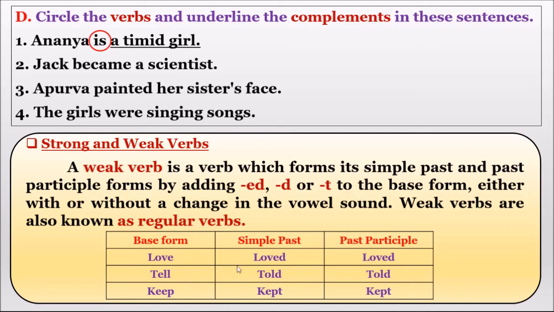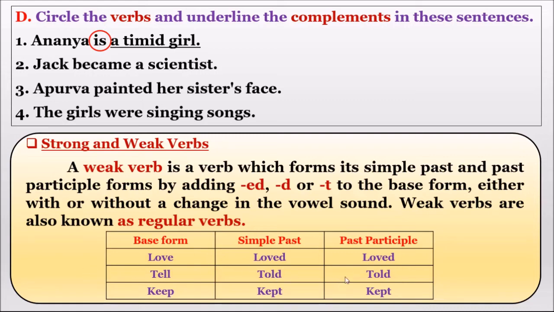So sometimes while adding ed and t, the pronunciation will change. See the last one, keep is the base form of the verb. When it is in the base form, we just spell it as keep. We just pronounce it as keep. But in the simple past tense, we change the pronunciation like kept. While adding t to that, it changes. The sound changes. Kept. Tell, told.